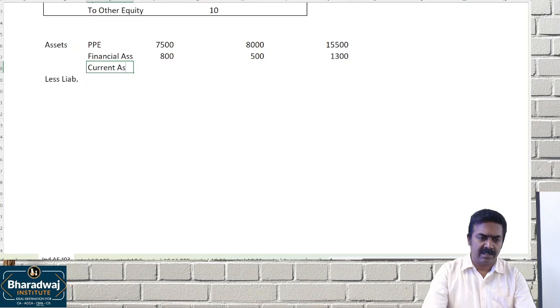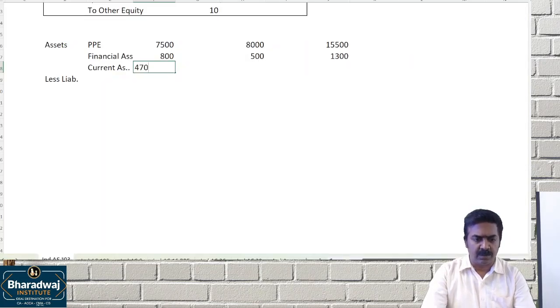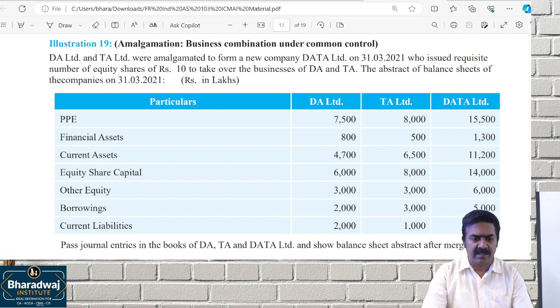Current assets: 4,700 and 6,500. The total will be 11,200.